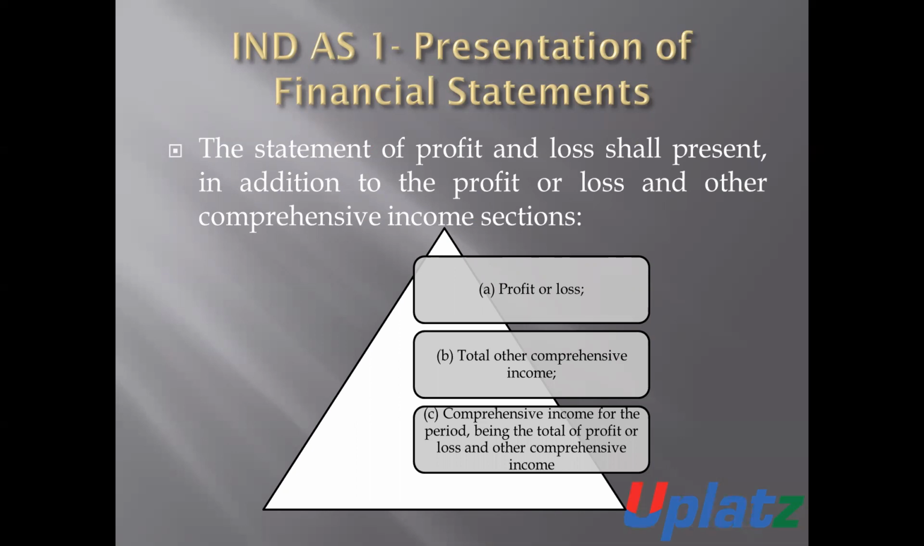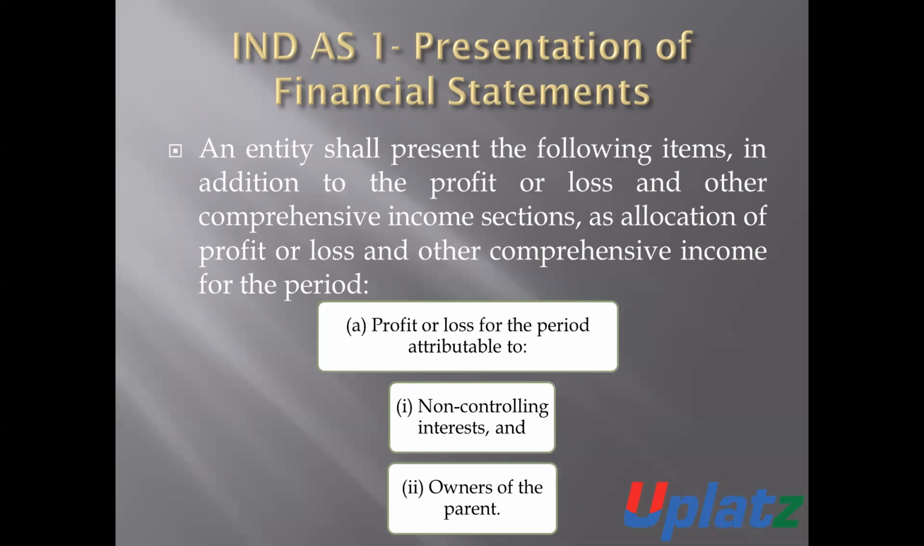The statement of profit and loss account presents the profit and loss of the organization, other comprehensive income, and comprehensive income for the period, which is the total of profit and loss plus other comprehensive income. An entity shall present the following items as allocation of profit and loss and other comprehensive income for the period.